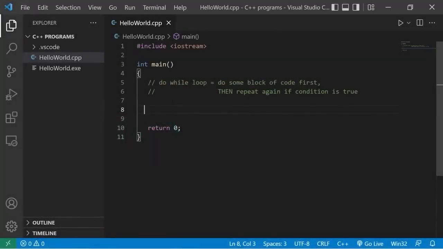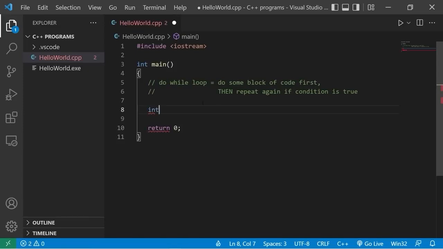Alright everybody, do-while loops. A do-while loop does some block of code first, and then you repeat that block of code if a condition is true. Here's an example. Let's write a program that will ask a user to enter in a positive number. First, we'll use a while loop. That'll demonstrate how a do-while loop would actually be better for the situation.